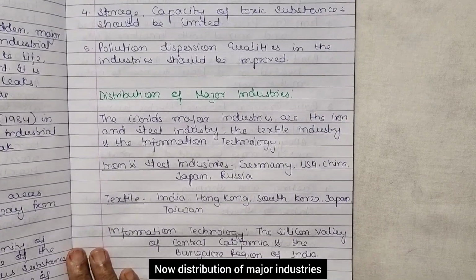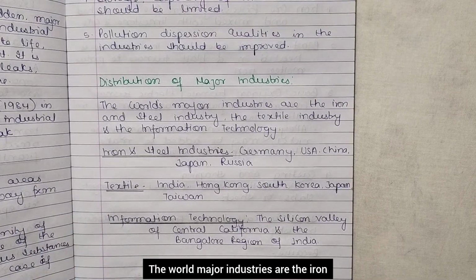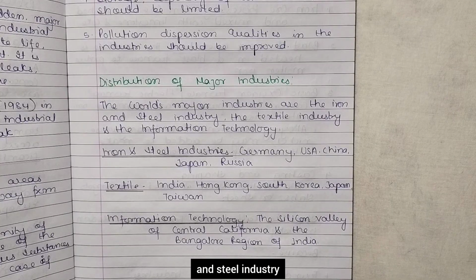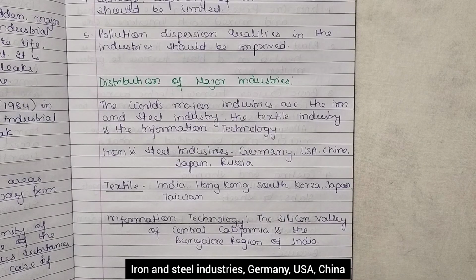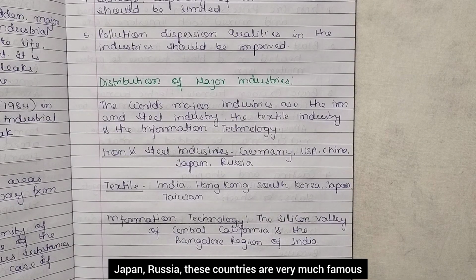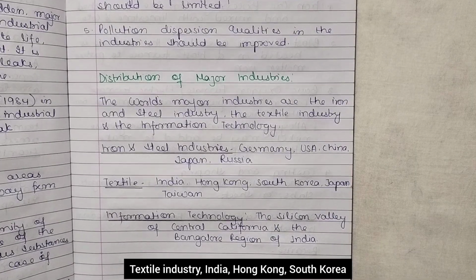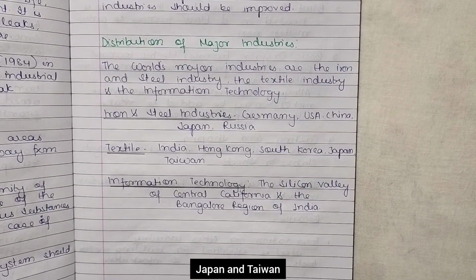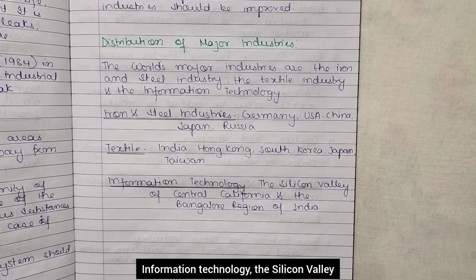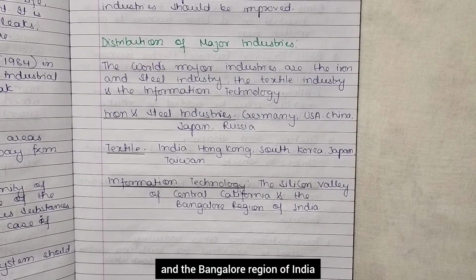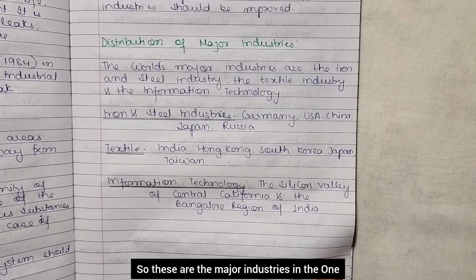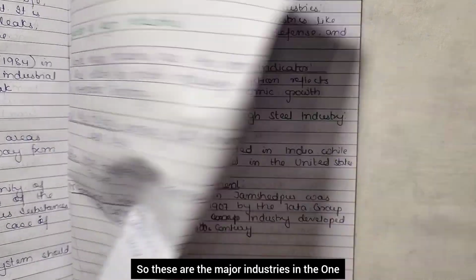Now distribution of major industries. The world major industries are the iron and steel industry, the textile industry and the information technology. Iron and steel industries: Germany, USA, China, Japan, Russia, these countries are very much famous. Textile industry: India, Hong Kong, South Korea, Japan and Taiwan. Information technology: the Silicon Valley of Central California and the Bangalore region of India. Okay, so these are the major industries in the world.